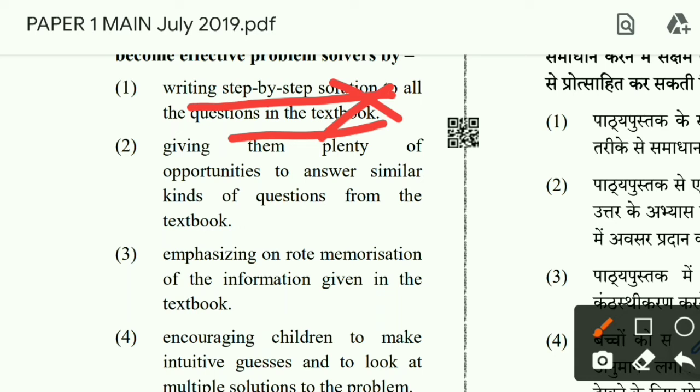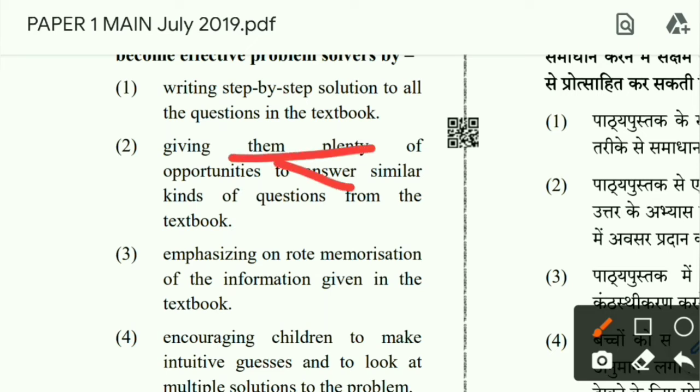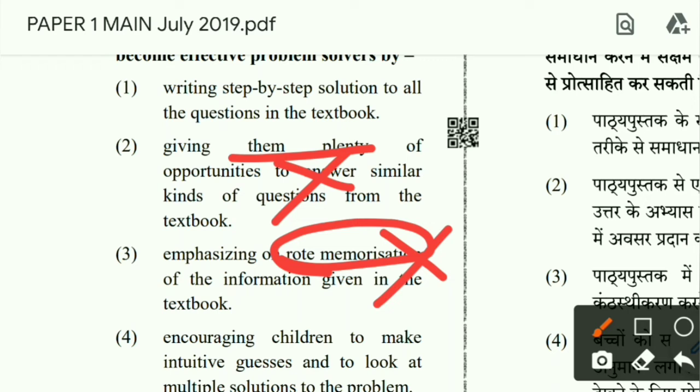Giving them plenty of opportunities to answer similar kinds of questions from the textbook? He will not do that, because if the teacher gives similar types of problems, the students will not learn anything new. Emphasizing rote memorization? Never. How can he solve a new problem that way?